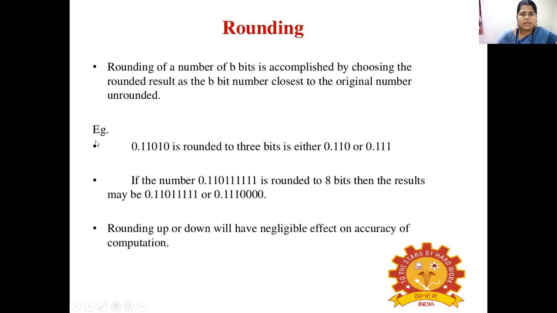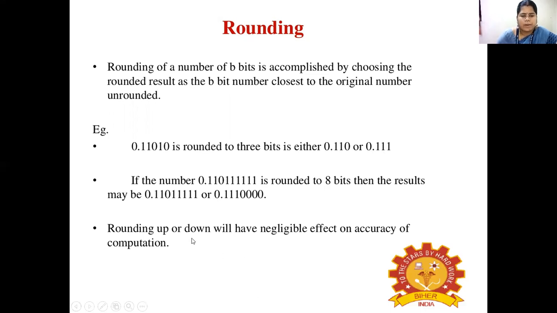Next we see about rounding. The rounding of a number to b bits is accomplished by choosing the rounded result as the b-bit number closest to the original unrounded number. For example, 0.11010 is rounded to 3 bits: either it can be rounded to 0.110 or 0.111.